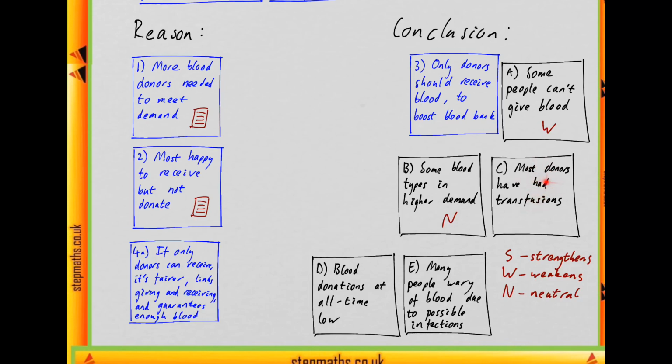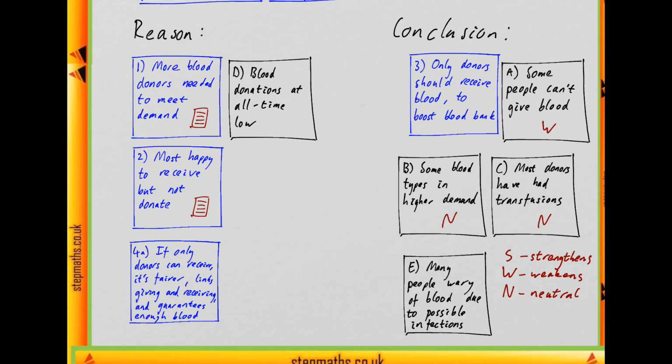C says that most blood donors have had transfusions. Well, that's not relevant to people who are going to be receiving blood in the future. And the argument wants to guarantee that those people will become donors rather than vice versa. So this is just neutral. It's not really relevant. D says that blood donations are at an all-time low. Well, this is actually relevant to one of the reasons. If we compare it to sentence 1, that's saying that more donors are needed, and D saying that blood donations are at an all-time low is actually strengthening that reason, rather than weakening it. So it would be strengthening the argument. So that's not going to be the answer.